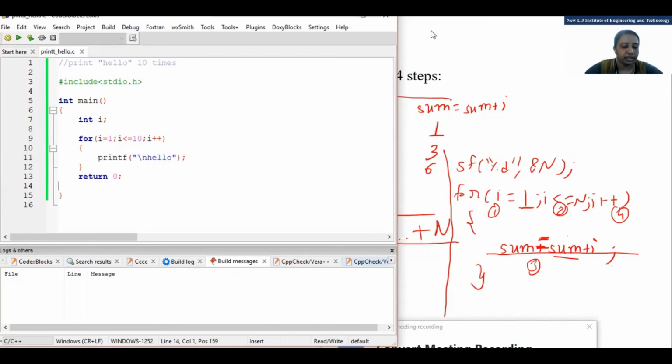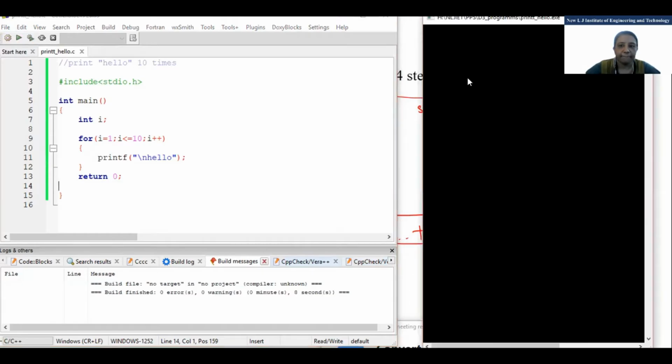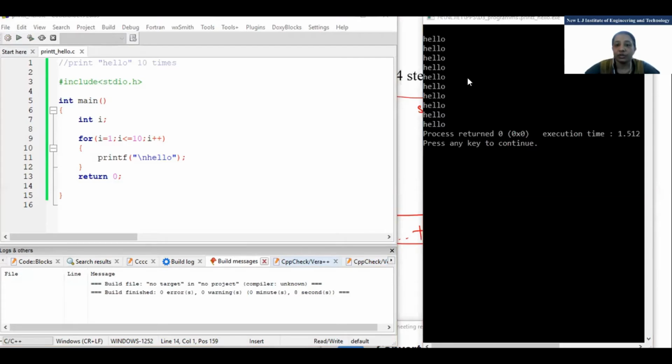I'll save that program and run it. Just a minute, it'll take some time. Yes. So see, it will print hello, hello, hello, one per line. Okay, the output screen is displayed. Can you see the output screen now?